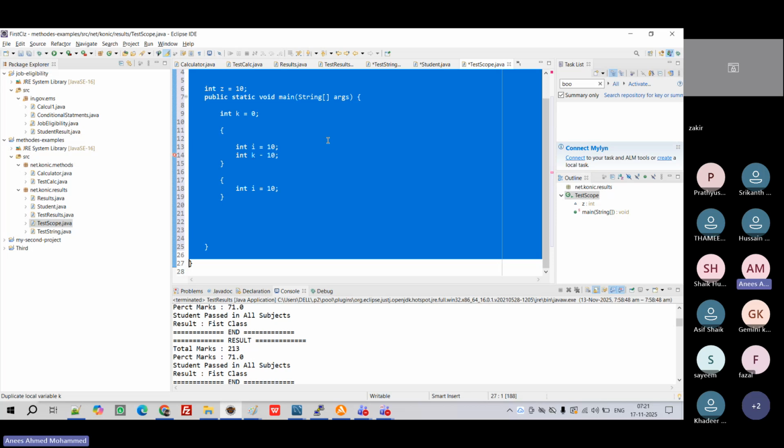Understood, right? The principal, you will define at school level, right? So at school level, one principal, applicable for all the classes. Class level, teachers. They will not come to school level. Students, inside class level. Similarly, if variables are defined in a bracket, that bracket is the start of their life and the end of their life. This is called the scope of the variable. You need to understand this very, very much.